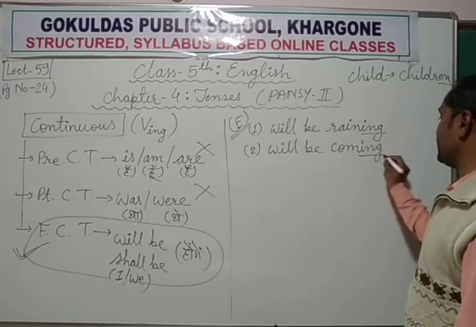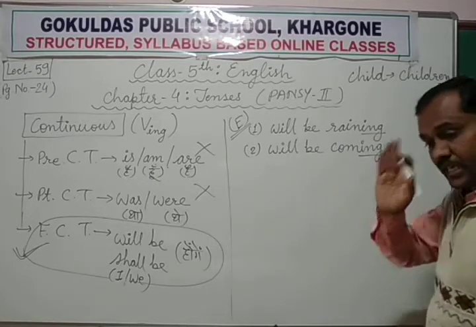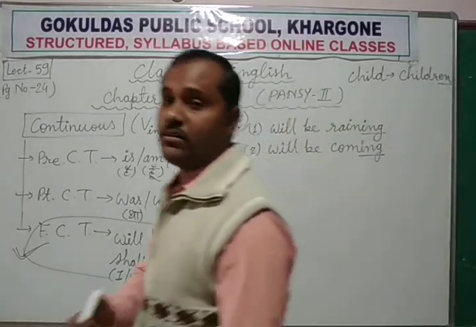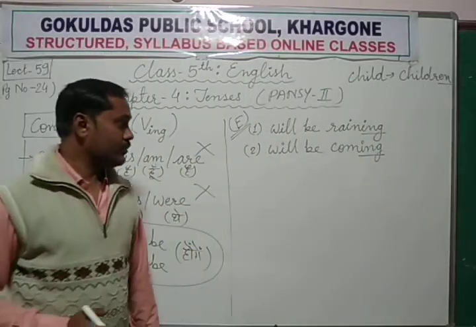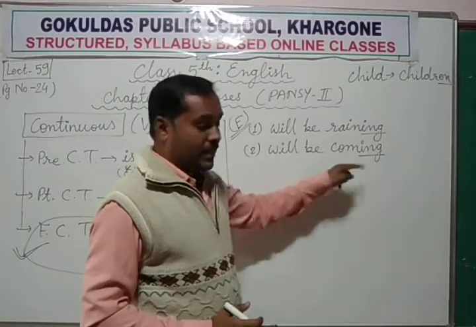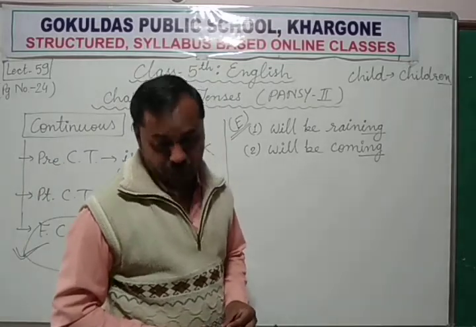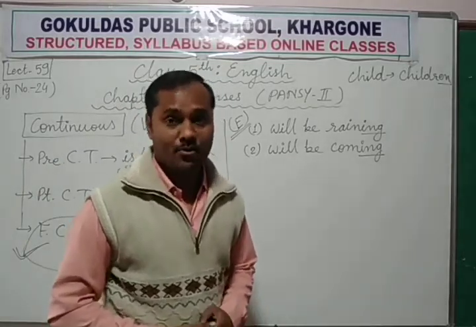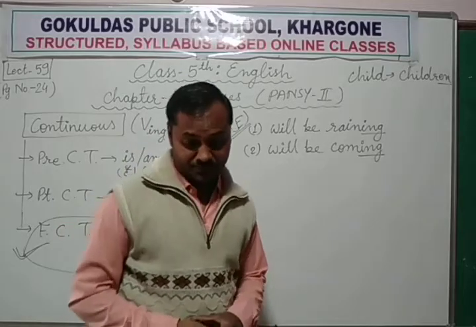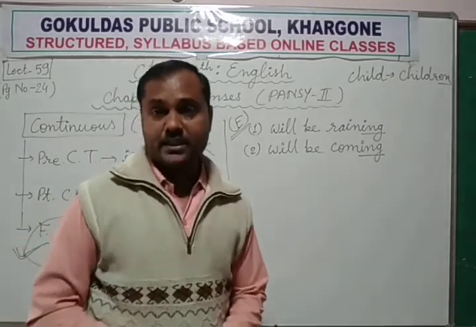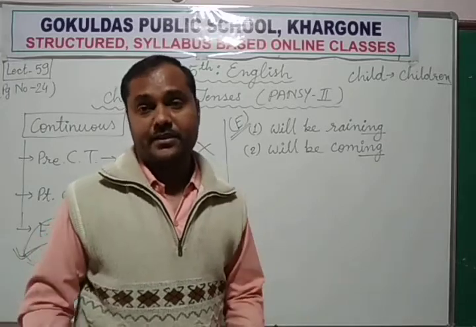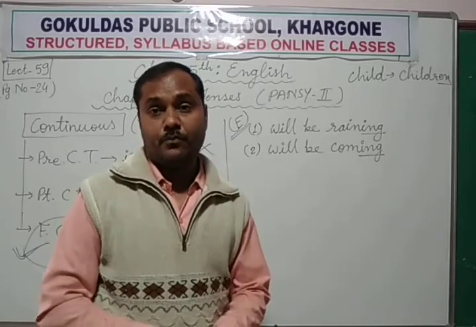So this is the spelling of coming. E is omitted or deleted from the spelling. He will be coming today. वो आज आ रहा होगा. Okay, like that.